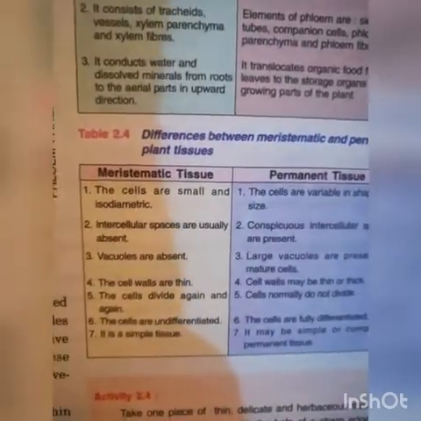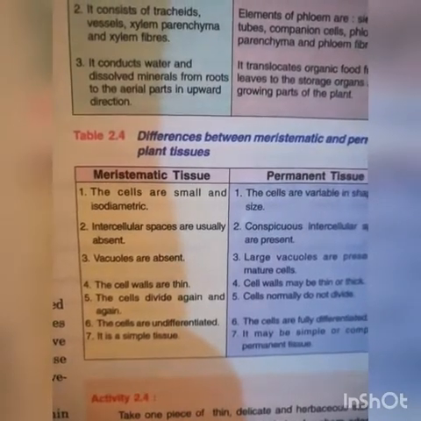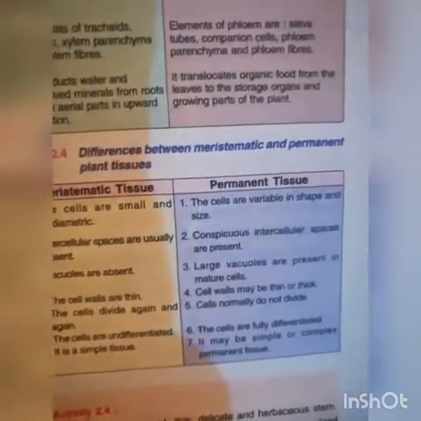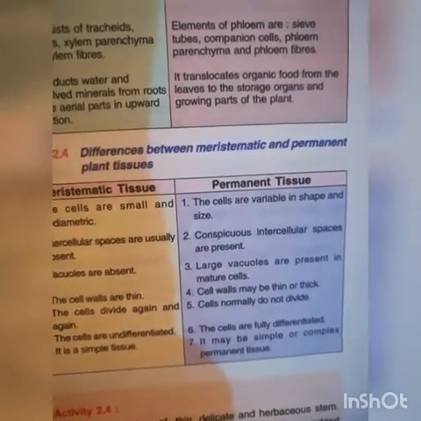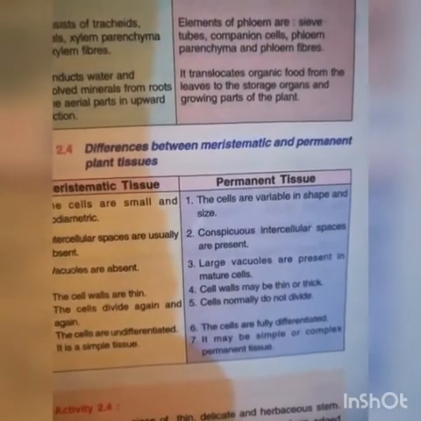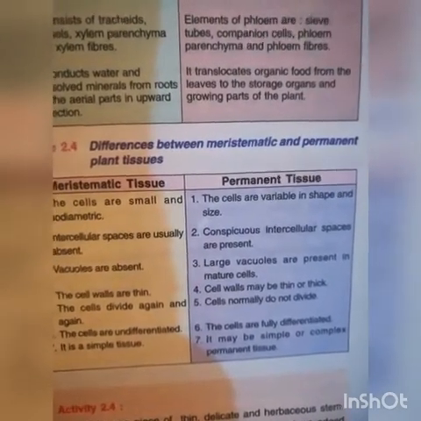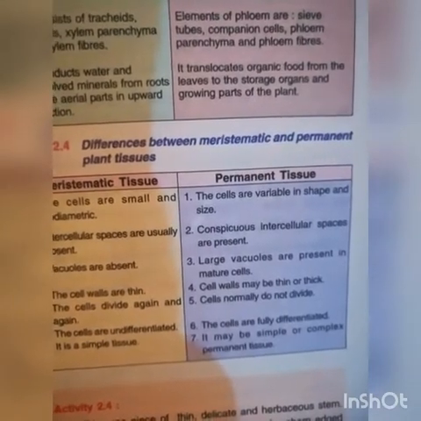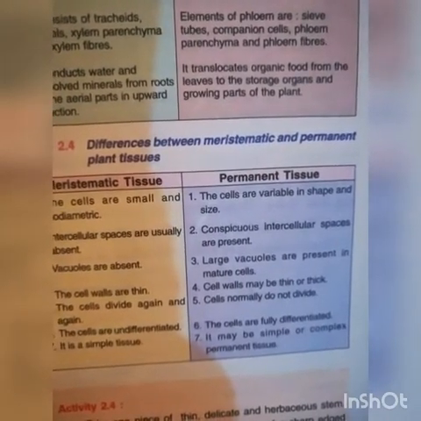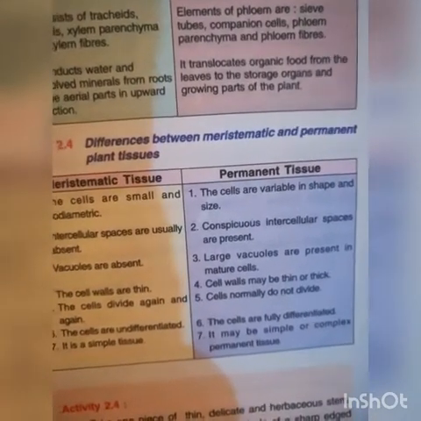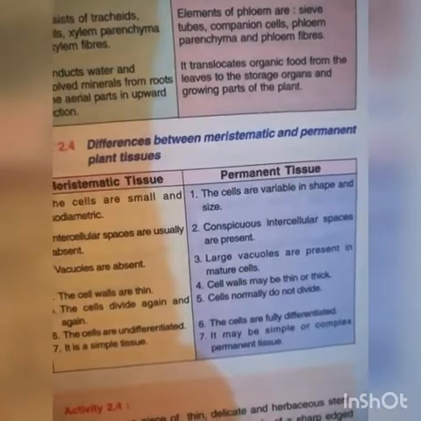Fourth, the cell walls are thin in case of meristematic tissue. In permanent tissue, cell walls may be thin or thick. As we know, in case of phloem the cell walls are thin, whereas in case of xylem the cell walls are thick.